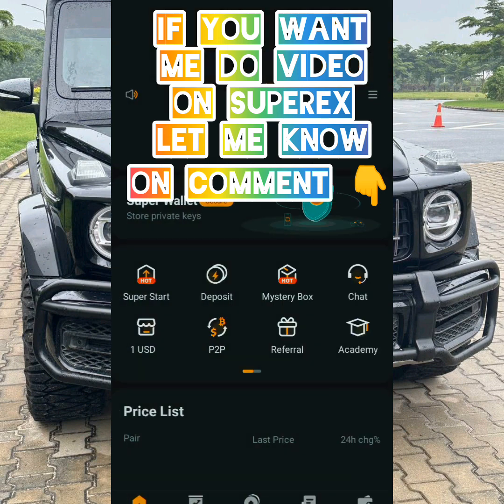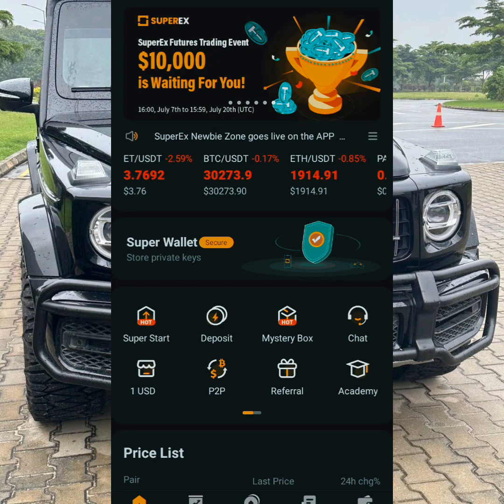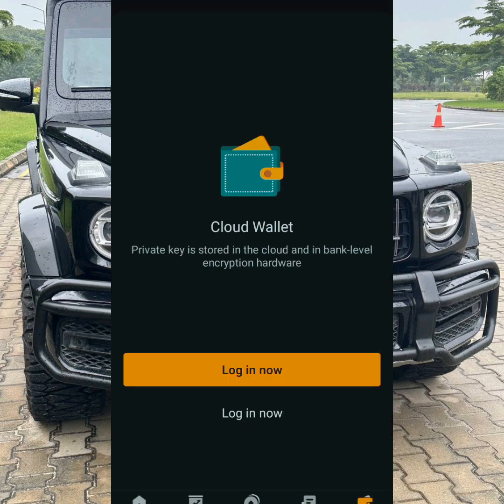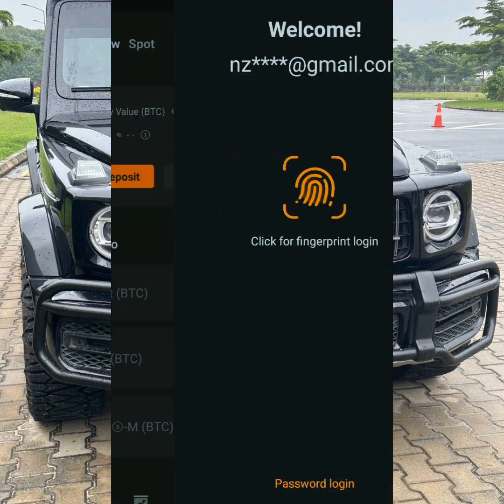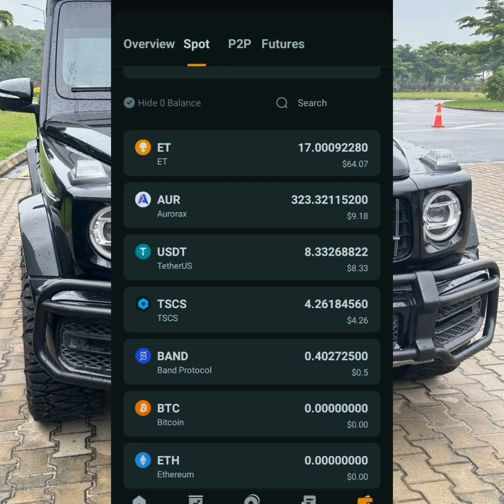I don't know, network is disturbing. So we are going to make use of SuperX. SuperX is a good exchange to use. So let me log in.